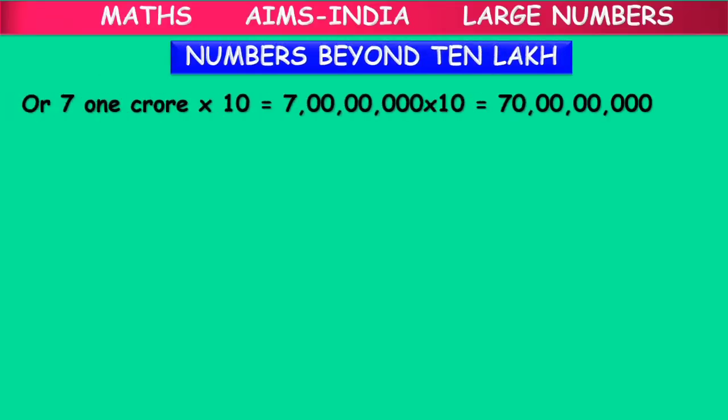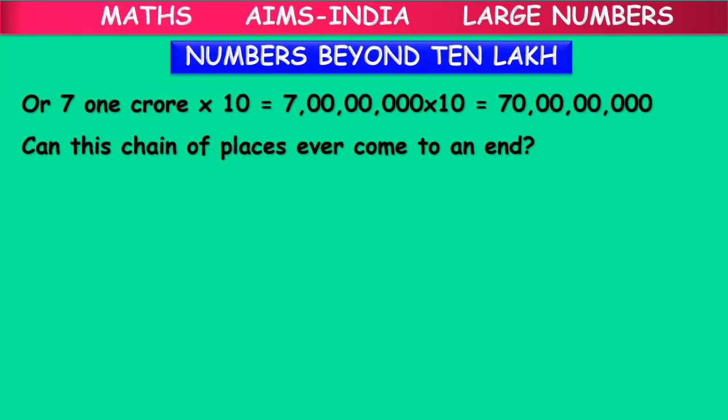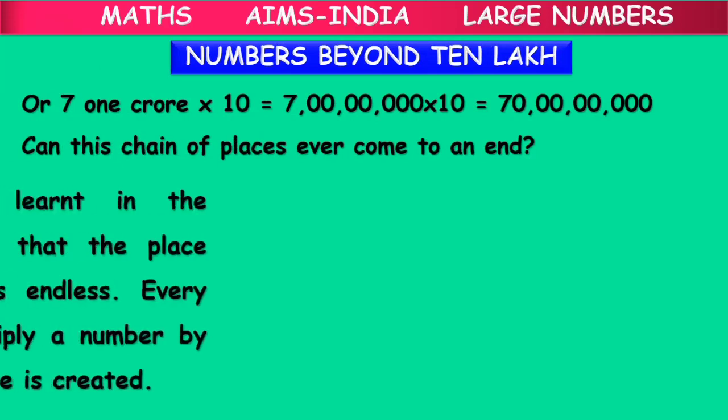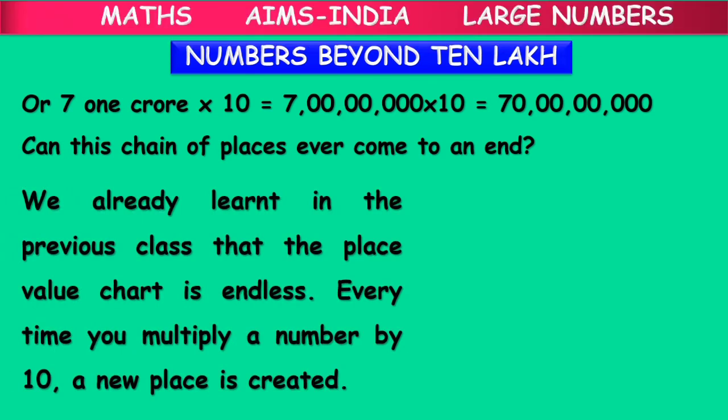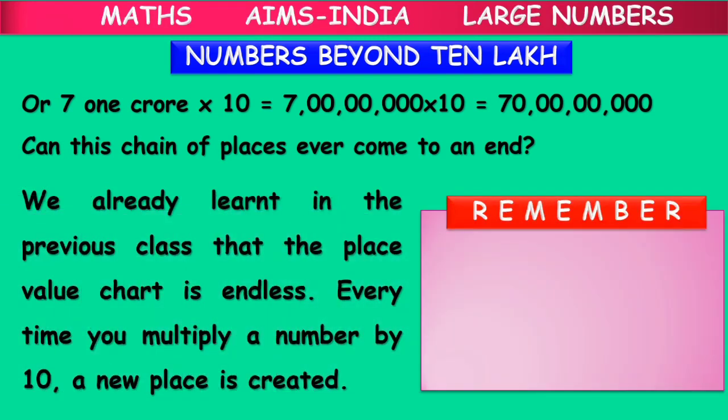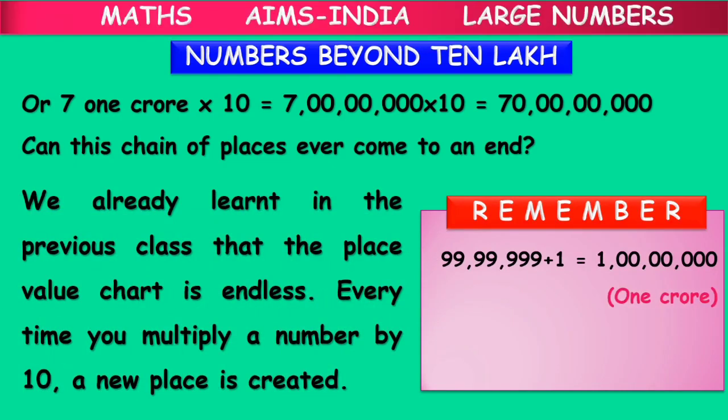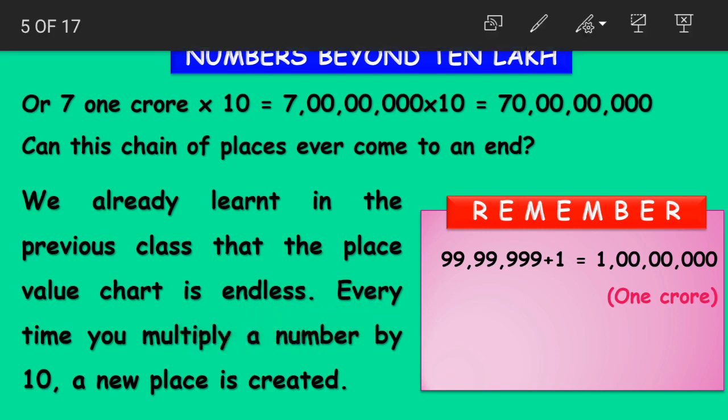Next, numbers beyond 10 lakhs. So we read about 1 crore. Now what comes after 1 crore? After 1 crore we have 10 crores. After 1 crore what do we have, children? We have 10 crores. We have already learned in the previous class that the place value chart is endless. Every time you multiply a number by 10, a new place is created.